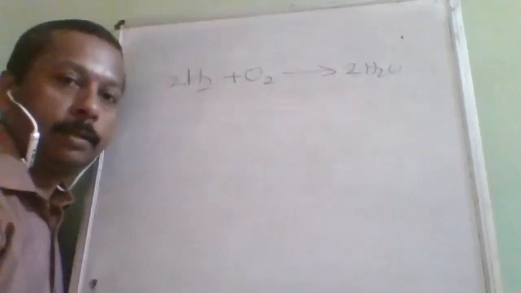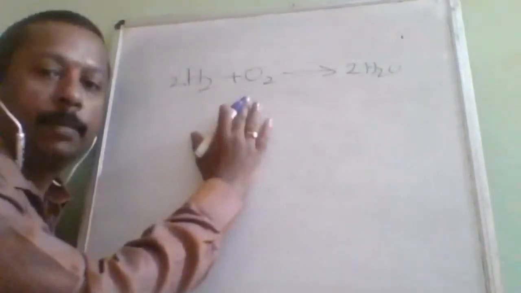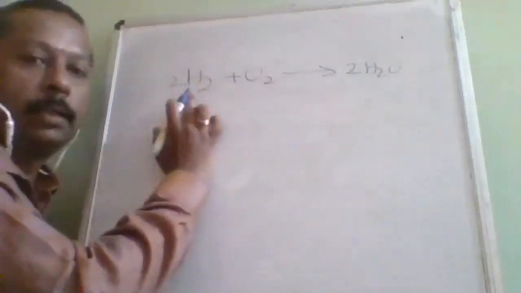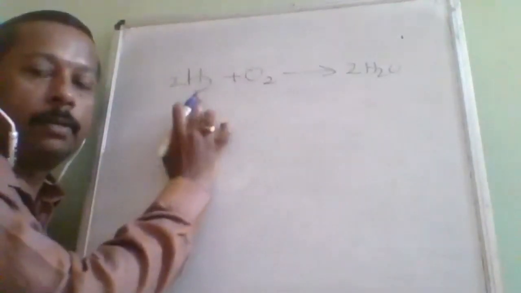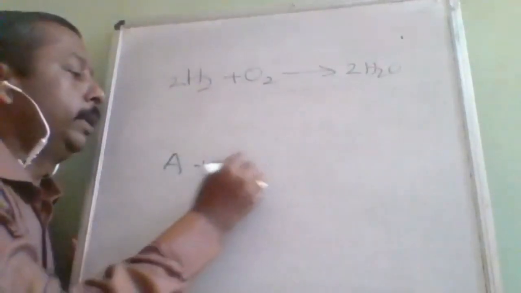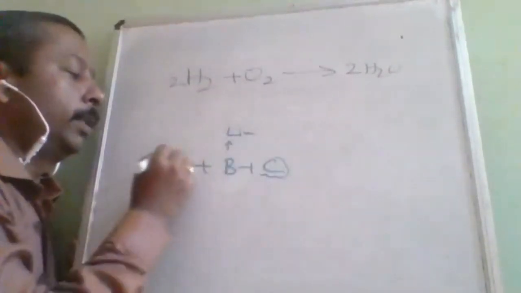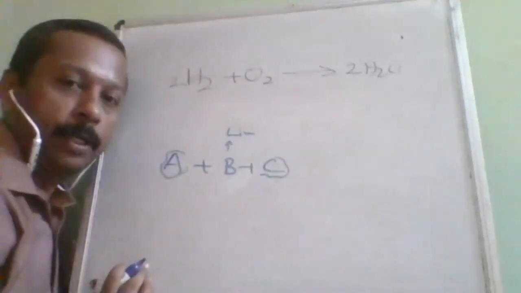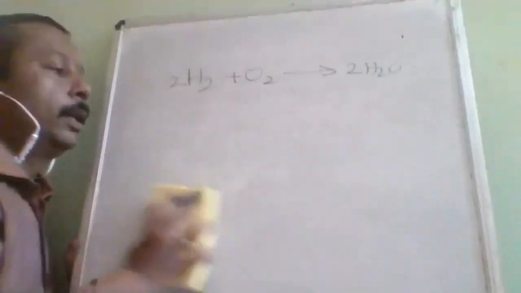That time, there is a possibility of limiting and excess. Out of these two, only one will be the limiting reagent, and the other will be the excess reagent. Suppose hydrogen is limiting, definitely oxygen will be excess. If oxygen is limiting, definitely hydrogen will be excess. If more than one reactant is there, suppose A, B, C, and we found that B is limiting, then you need not worry, A and C will be excess reagents. In any reaction, the maximum number of limiting reagents will be only one, and all the rest will be considered excess reagents.